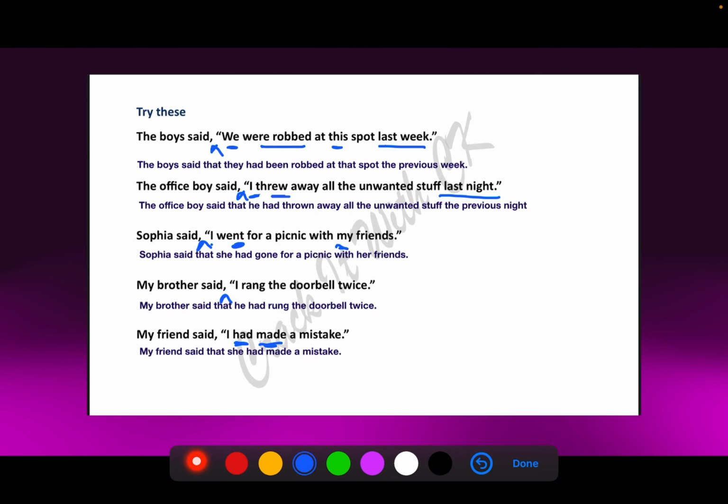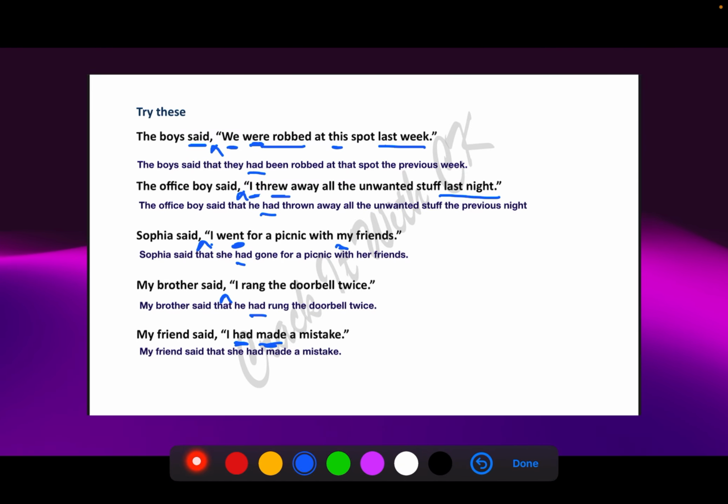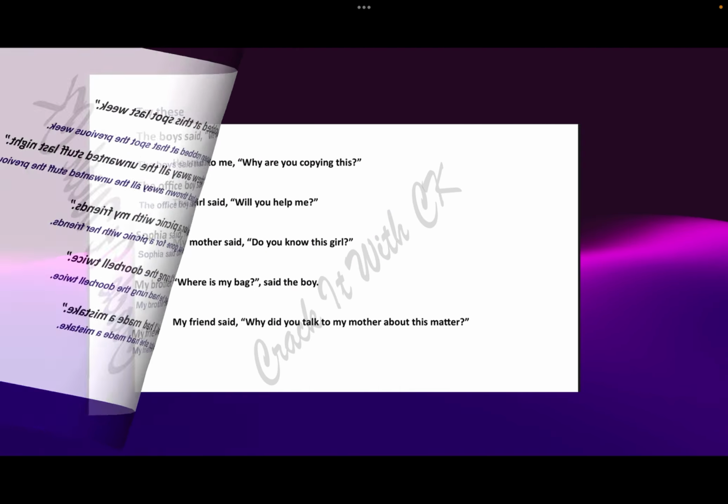If it is in simple past, it becomes past perfect. So basically, if the reporting word is said and the first verb is in past tense, every sentence will have had in it. Let's see, I've given all are in the past. Had is here, had is here, had is here, had, had. Understanding, guys? Now let us see what do we have after this.